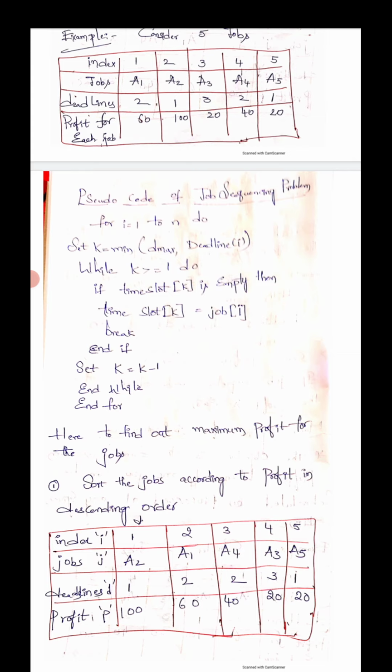For profit 100, the deadline given in the question is 1, so for job A2 we mention deadline D1. For 60, the deadline is 2. For 40, the deadline is 2. Then for the first 20, the deadline is 3, and for the second 20, the deadline is 1. According to the profit, we sort the jobs in descending order.